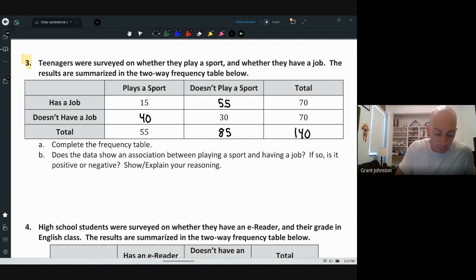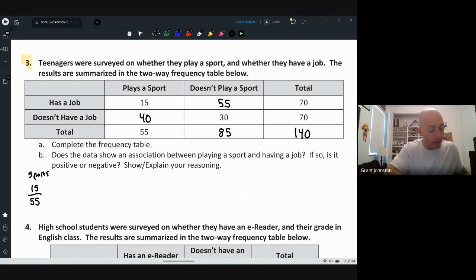So those who play a sport, I'm going to do that first. Sports is going to be one heading. Out of the kids who play a sport, 15 have a job. So 15 out of the 55 that play a sport have a job.